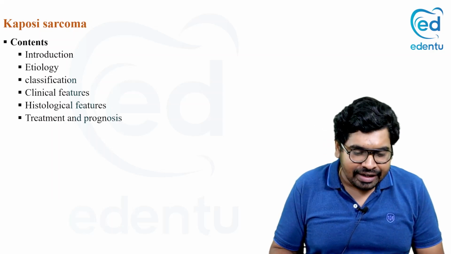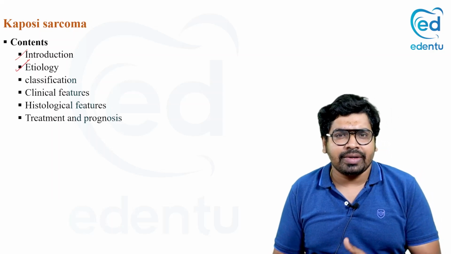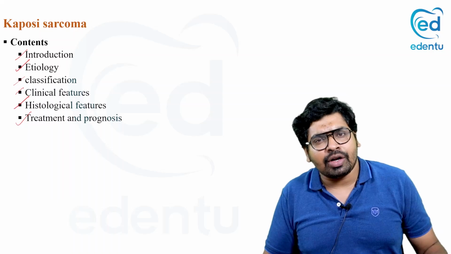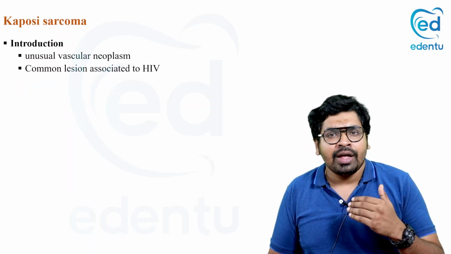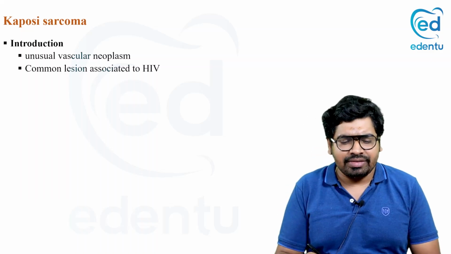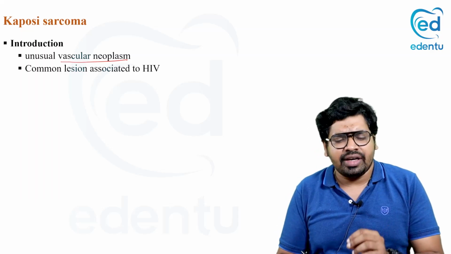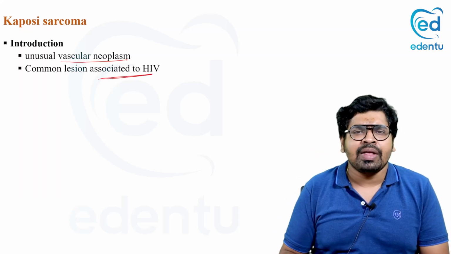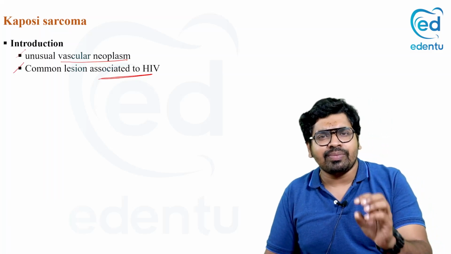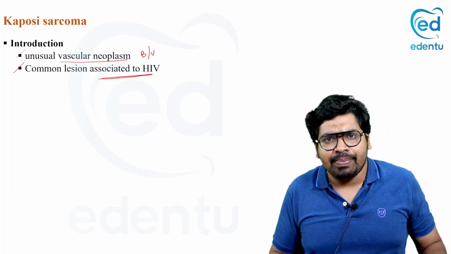Starting with our content page, that is the introduction, etiology, what is the reason for Kaposi sarcoma, the classification, the clinical and histological features, and the treatment options in Kaposi sarcoma. Now, Kaposi sarcoma is a vascular neoplasm. It's an unusual vascular neoplasm and it is mostly associated with HIV. It is a common lesion seen in HIV patients. Kaposi sarcoma is a vascular, or blood vessel related, neoplasm that is seen in HIV patients.